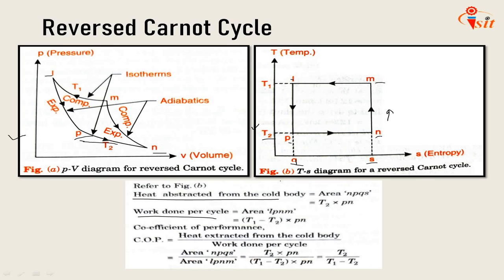So ultimately COP will be the area NPQS divided by area LPNM. So T2 multiplied by Pn divided by T1 minus T2 multiplied by Pn. So Pn gets cancelled, and we get T2 divided by T1 minus T2. So what is T2 here? That is the lowest temperature, divided by T1 minus T2, the difference of temperature. So that will give you the COP of a reverse Carnot cycle.